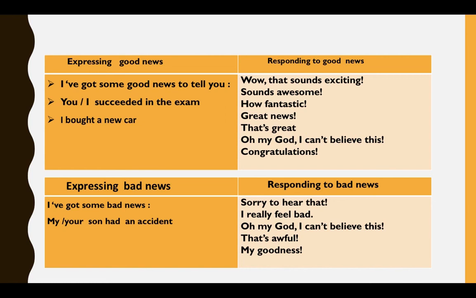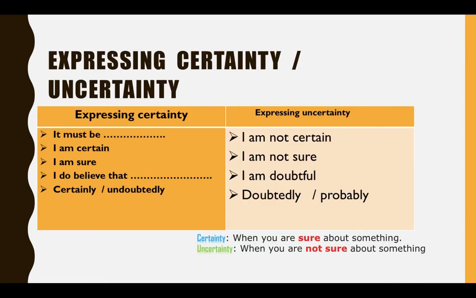Okay, so I have another function. Also, we have expressing certainty and uncertainty. First of all, we have to define what certainty means and what uncertainty means. Certainty is when you are sure about something. You are 100% sure about something. And uncertainty is when we are not sure about something, etc.